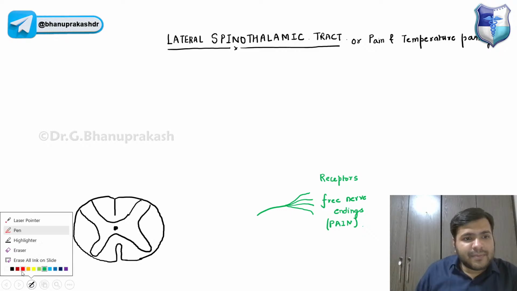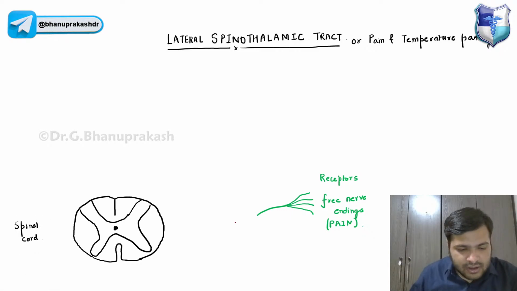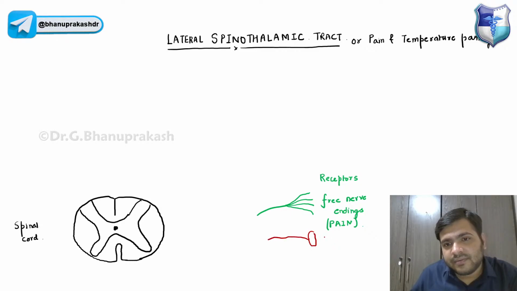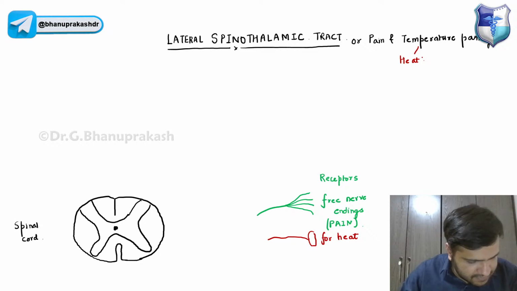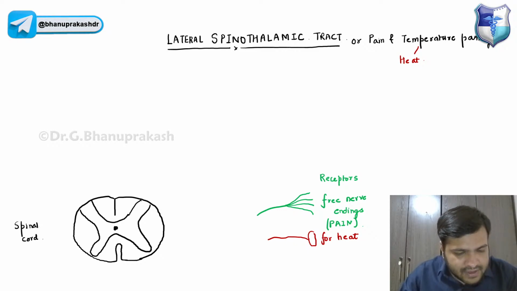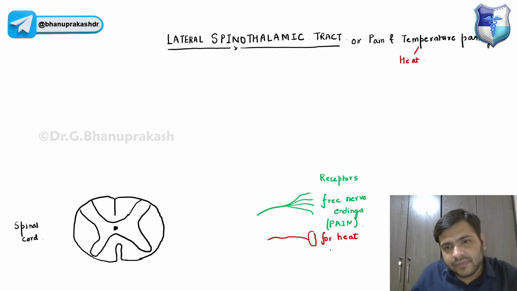Now, again, I'm taking two more receptors over here for temperature. In temperature, basically, we have heat and we have cold, right? For heat, we have the Ruffini organ. The receptors are these Ruffini organs.